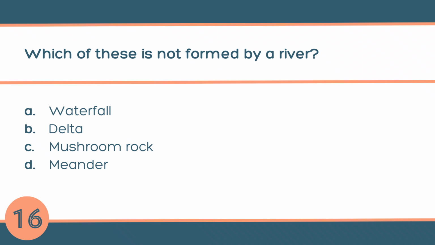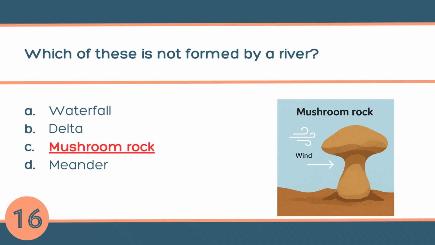Question number 16. Which of these is not formed by a river? A. Waterfall, B. Delta, C. Mushroom rock, or D. Meander. The answer is C. Mushroom rock. Mushroom rocks are formed in desert by wind erosion, not by rivers.